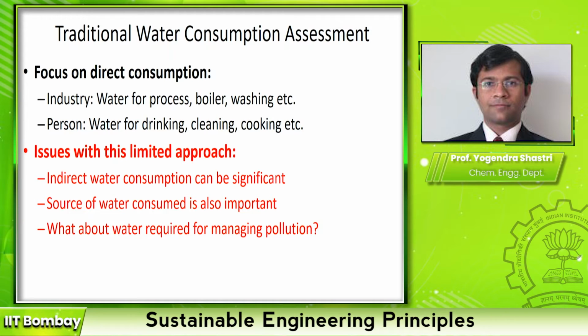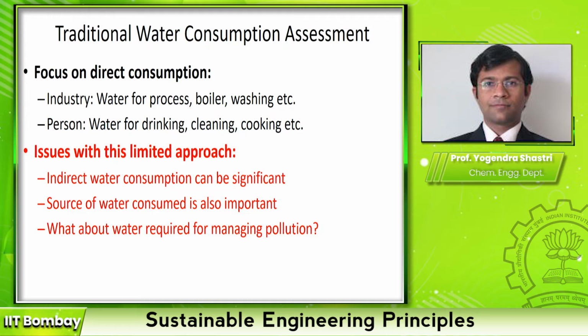And a very good and relevant example is biofuels. If you look at a biofuel industry, the direct water consumption per liter of the liquid fuel that you are producing could be in the range of 5 to 10 liters. So in order to produce 1 liter of fuel, you consume about 5 to 10 liters of water. That is the direct water consumption. But the indirect consumption could be much higher, and this will be illustrated subsequently with the help of an example and a case study.